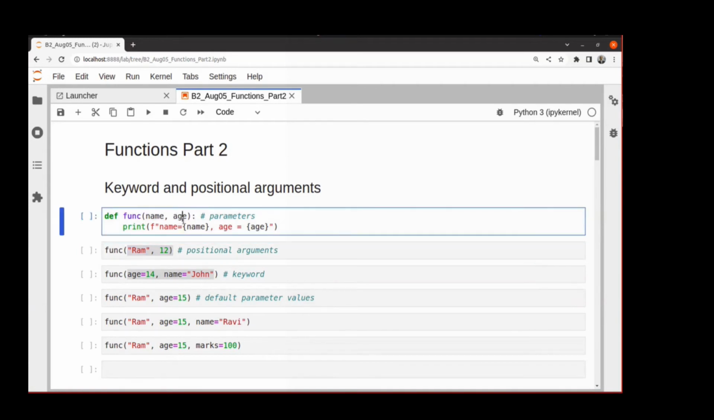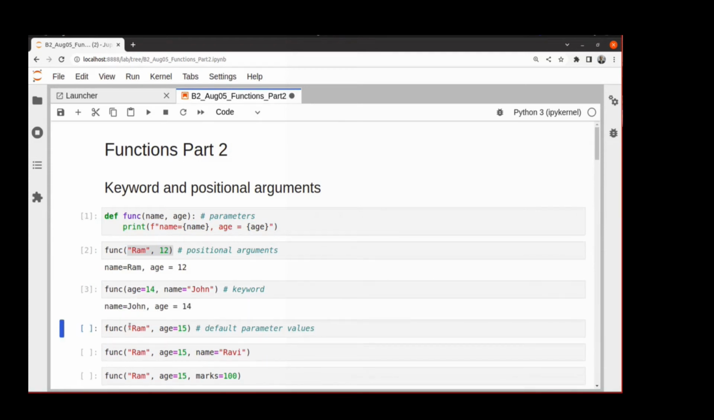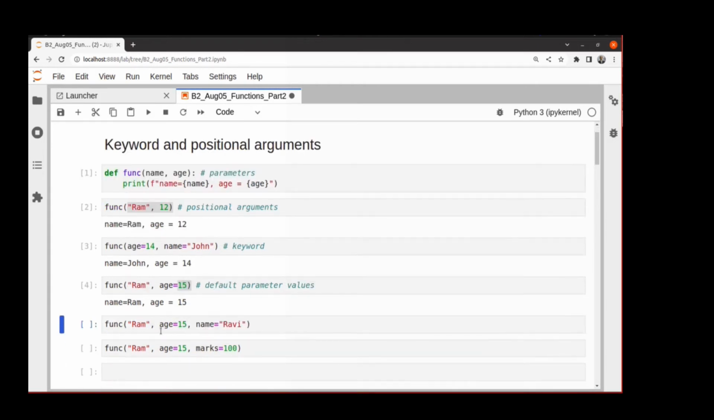So let's run it. It is quite simple. Via positional we passed, via keyword we passed. We can always mix things. We can pass something as positional and something as keyword. That's possible. And if you give the same thing twice, then of course it gives an error because here we are giving the name in two ways, one by virtue of the positional, one by virtue of the keyword. So it will throw an error.